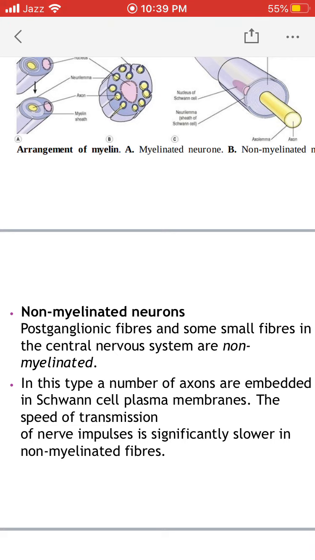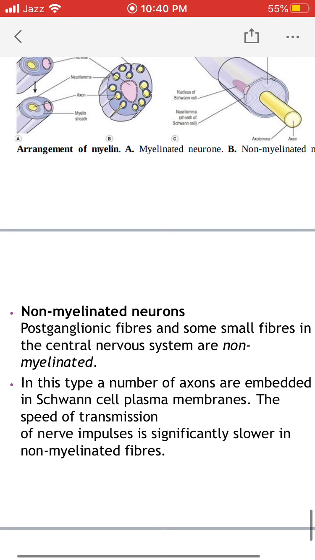So the differences between non-myelinated and myelinated neurons: first is the presence of myelin sheath around the axon, and in unmyelinated or non-myelinated neurons, myelin sheath is absent. Number two, in myelinated neurons there are nodes of Ranvier, while in unmyelinated neurons there are no nodes of Ranvier.